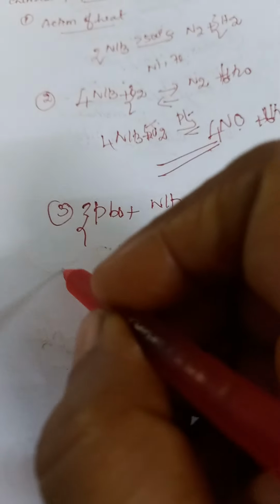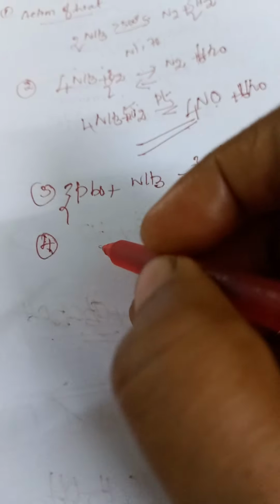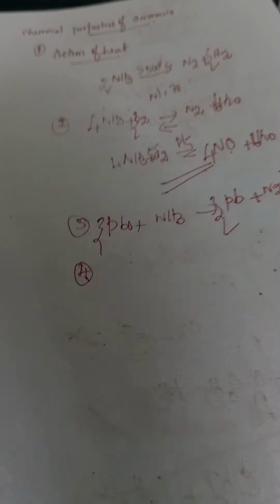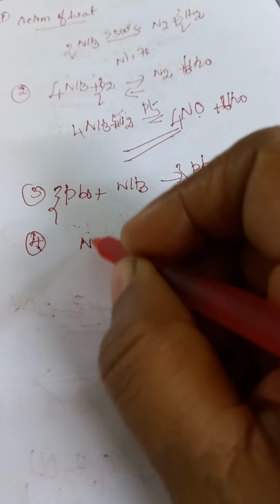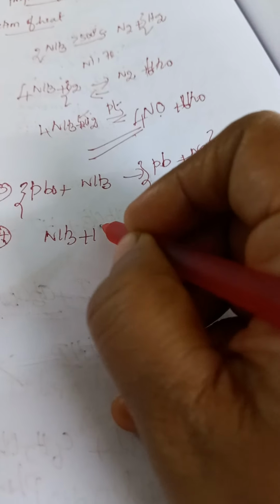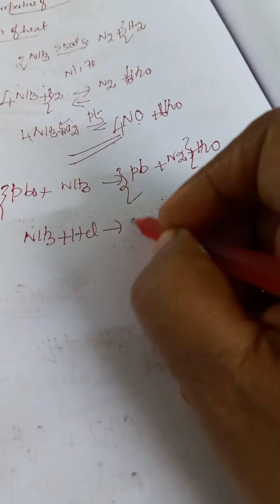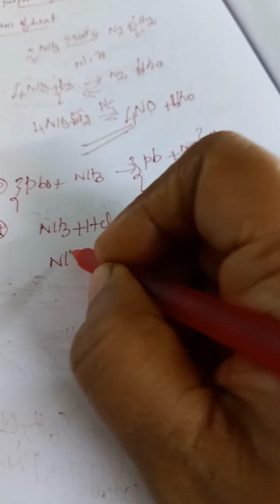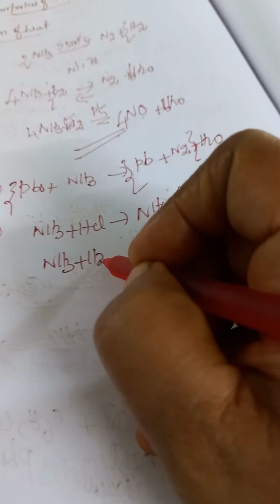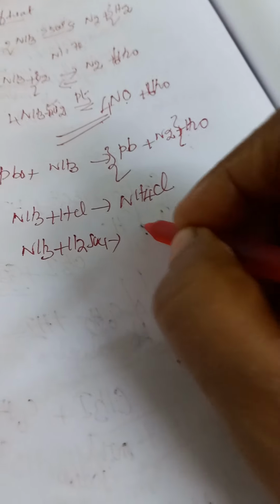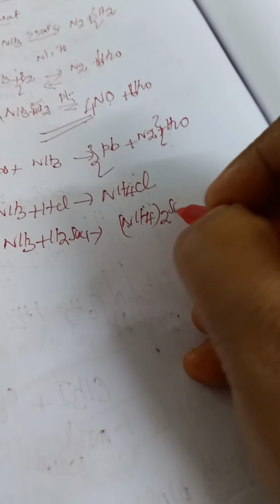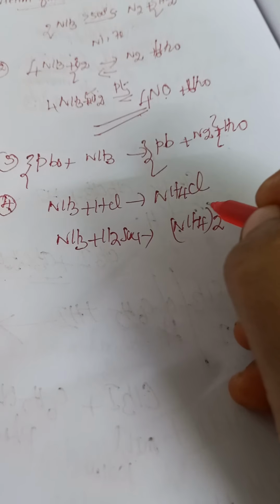Next, fourth property, reaction with acids. When treated with acids, for example, ammonia plus HCl, hydrogen chloride, forms ammonium chloride. Next, ammonia with sulfuric acid forms ammonium sulfate, (NH4)2SO4.